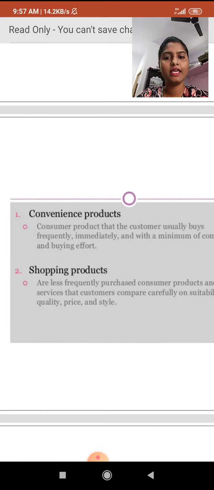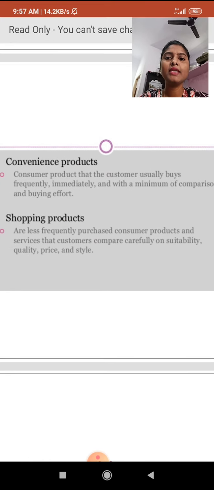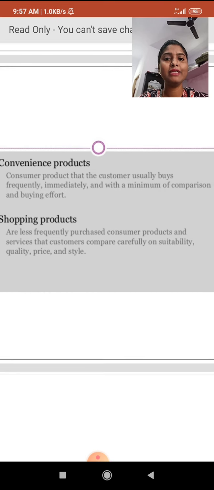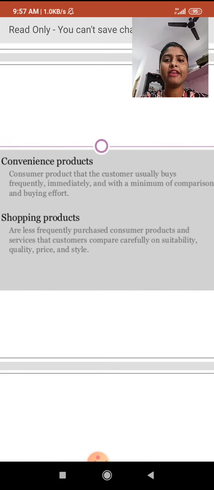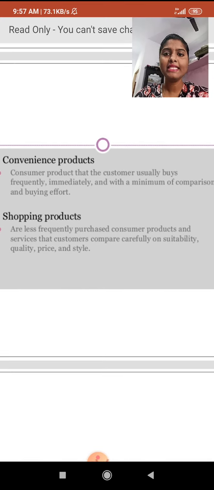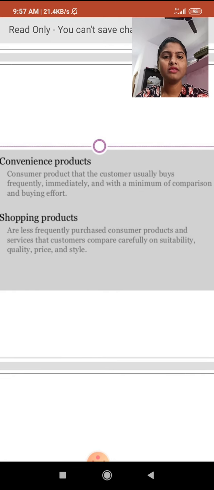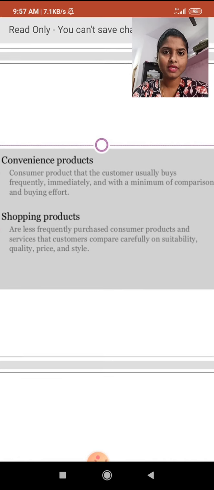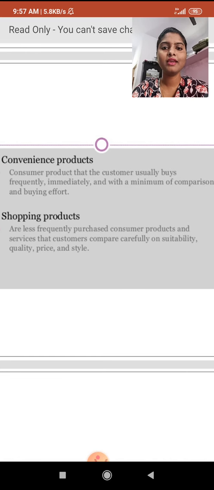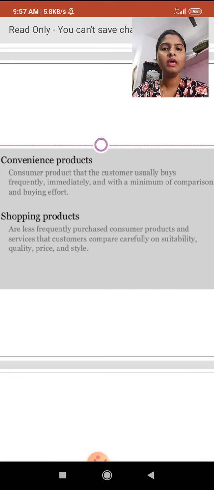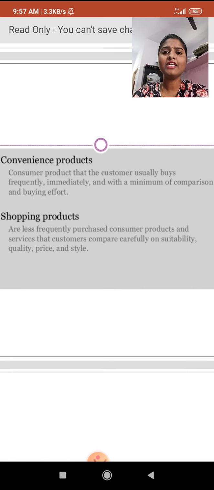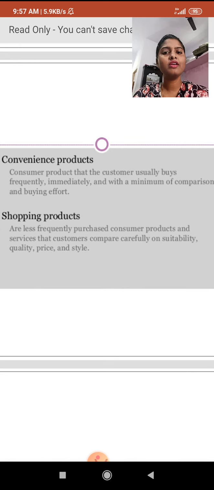Now we are discussing convenience products. These are consumer products that the customer usually buys frequently, immediately and with minimum comparison and buying effort. The customer buys them for daily use, on a regular basis, a number of times, immediately, without making a big decision or giving much thought.